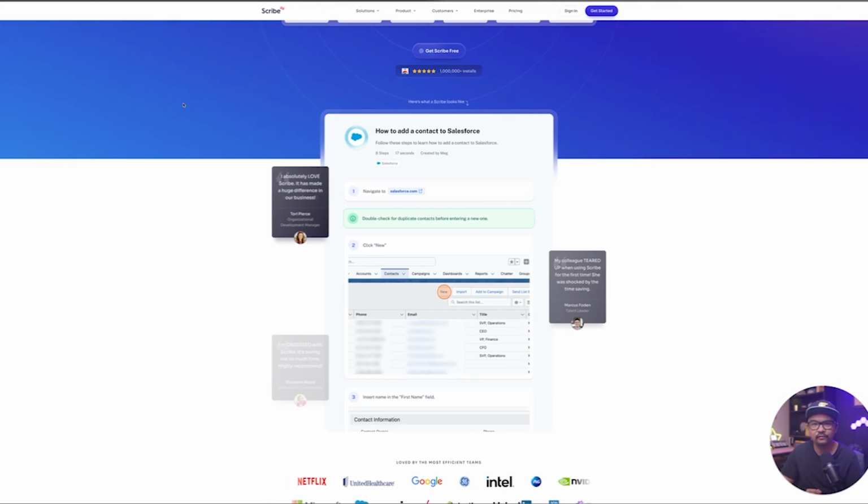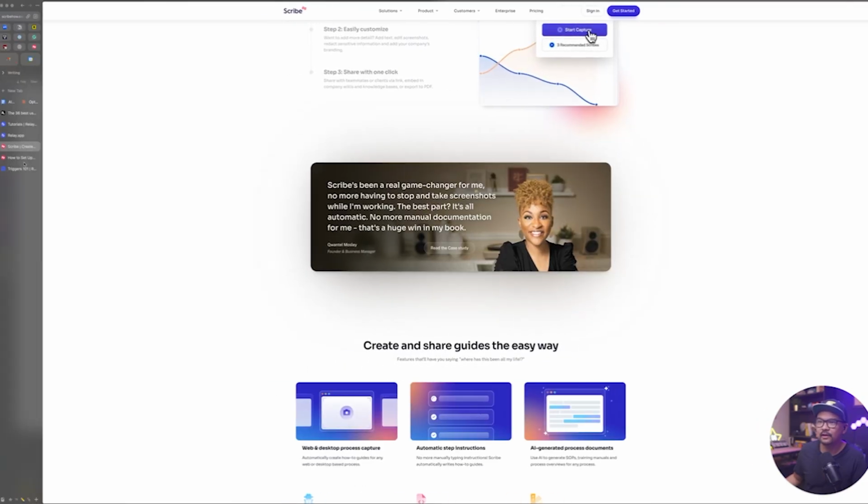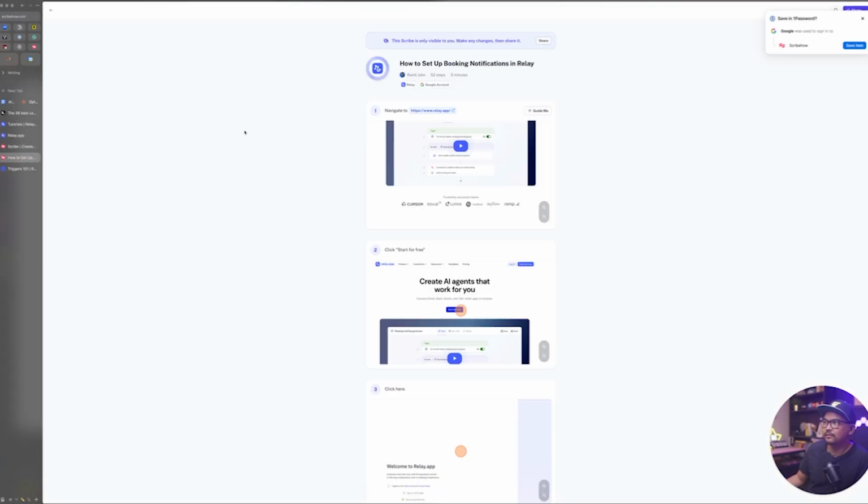ScribeHow.com, where if you drop this in, it actually creates all the steps. It marks down and recognizes all the clicks and things that a user has to do to actually experience a product's value. And when it does that, it creates a document or a page, something like this.